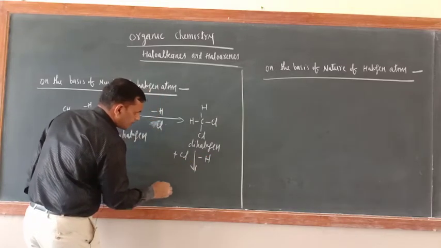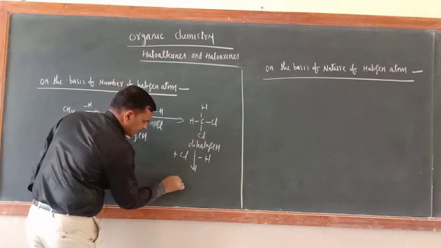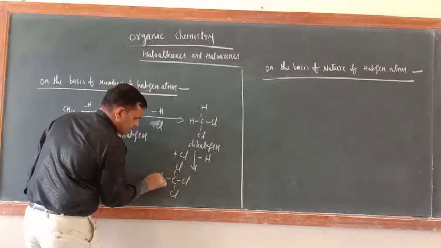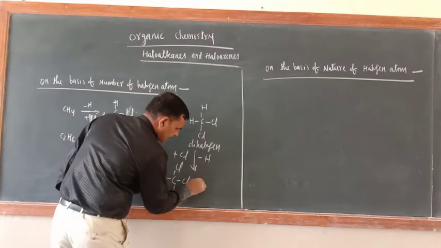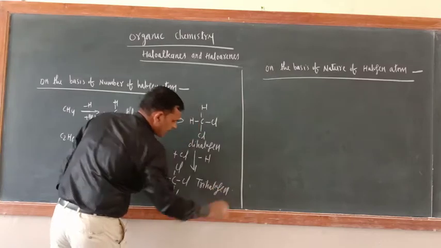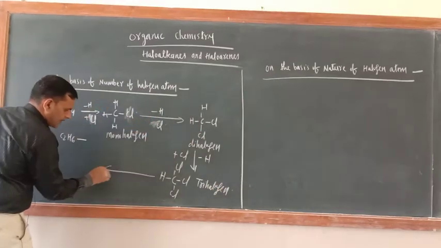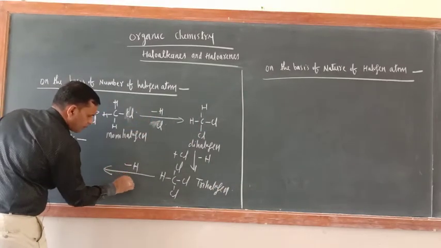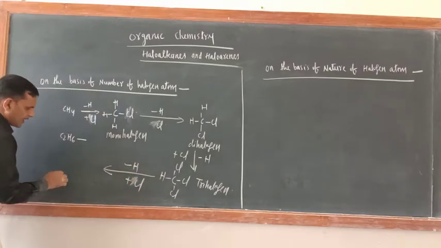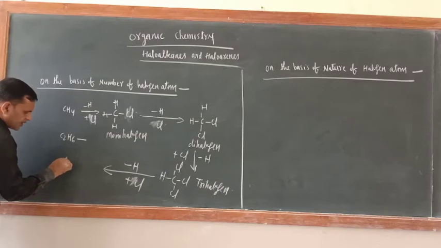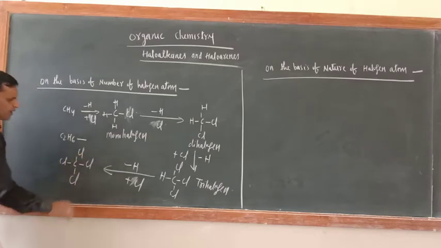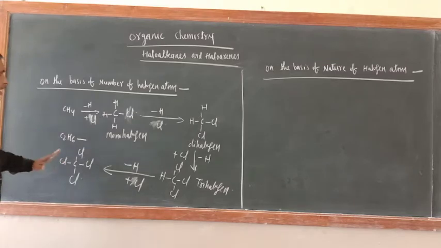So now this is C, here Cl, here Cl, here Cl, here H. What is the name of this one? Trihalogen derivative. Further replace one more hydrogen and put X or Cl. So what is this one? Tetrahalogen derivative: Cl, C, Cl, Cl and Cl. So this is tetrahalogen.